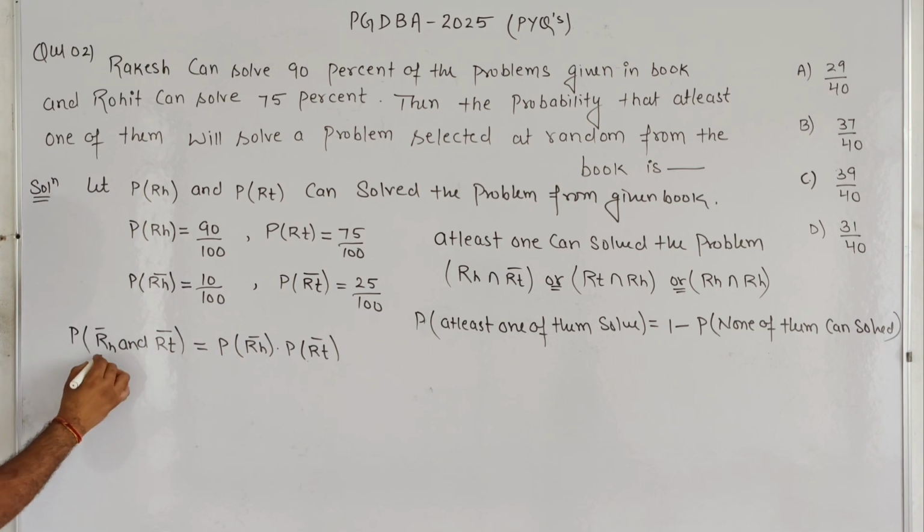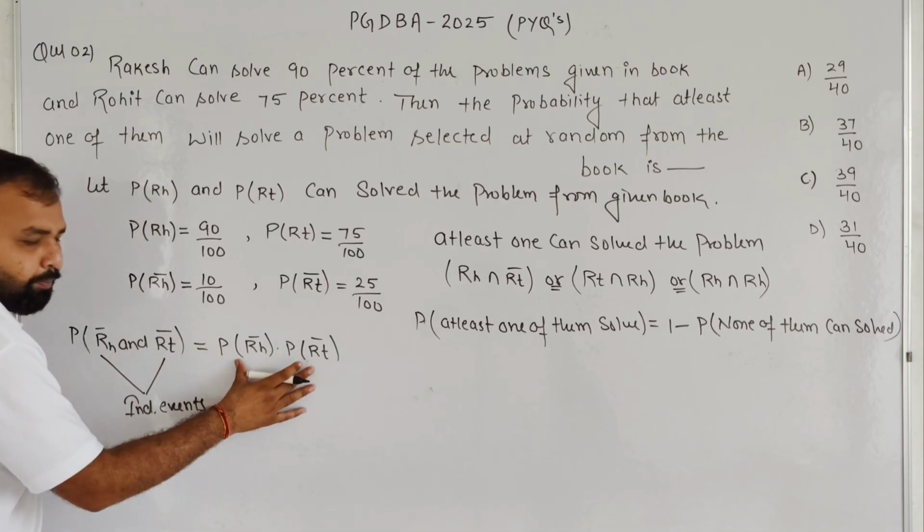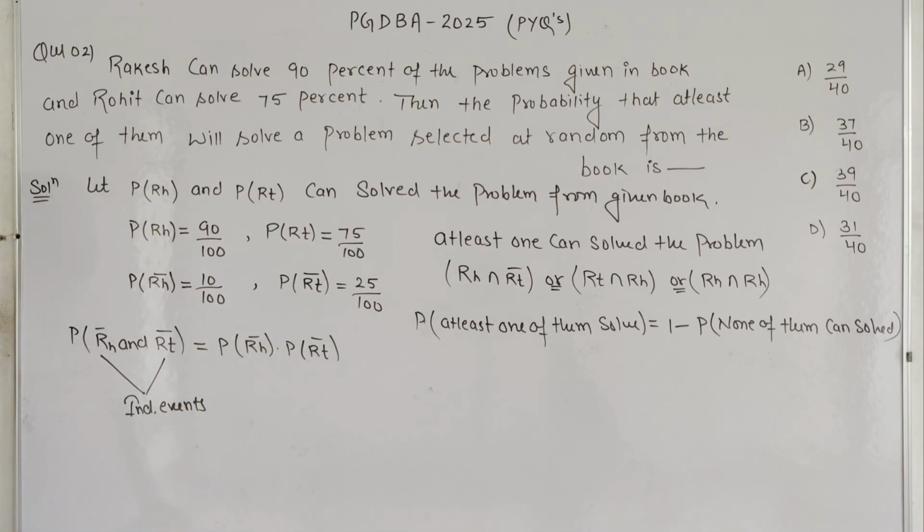These are independent events, so it can be written as the product of the individual probabilities of both.